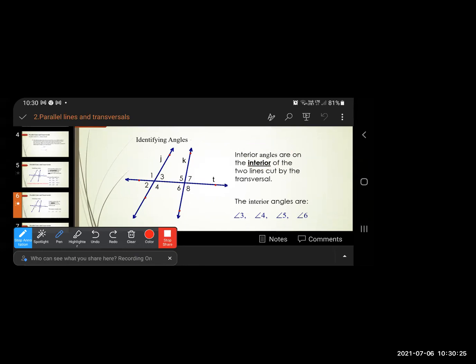तो हम लोग को कौन से angles है जो अंदर दिख रहे हैं? तो 2 lines के बीच में, ये 2 lines के अंदर जो angle है, that is known as interior angle. Now this angle 3, this angle 5, this angle 4 and this angle 6. So angle 3, angle 4, angle 5 and angle 6 are the interior angles. ठीक है, 2 line के अंदर जो angle है, that are interior angles. So interior angles lie on the interior of the 2 lines. ठीक है?